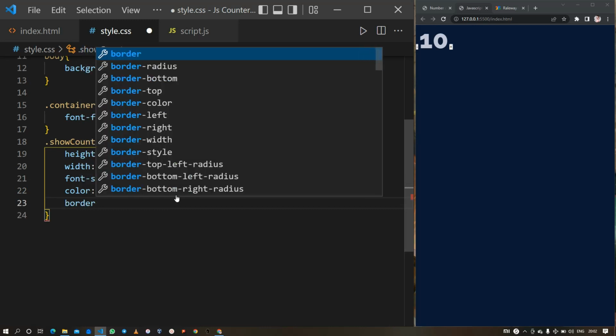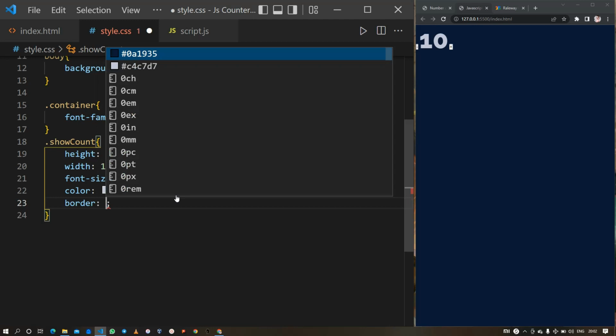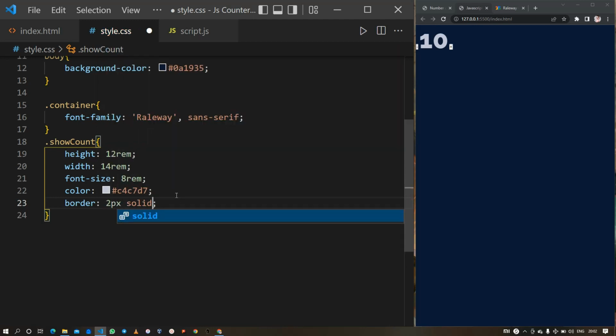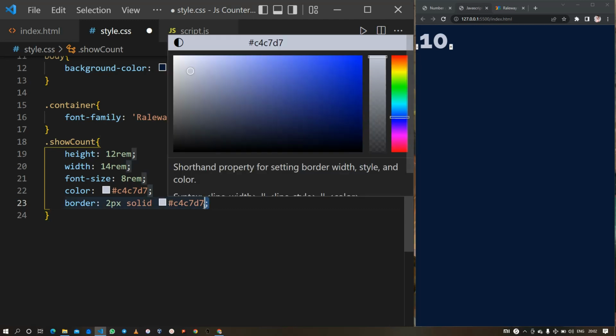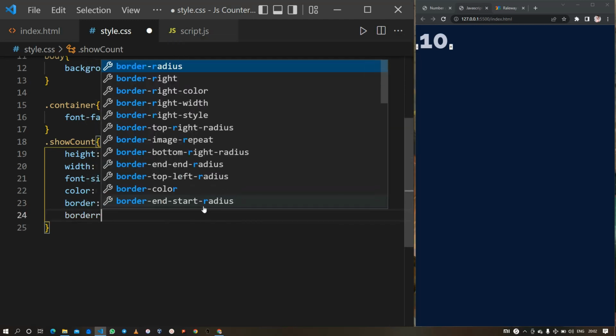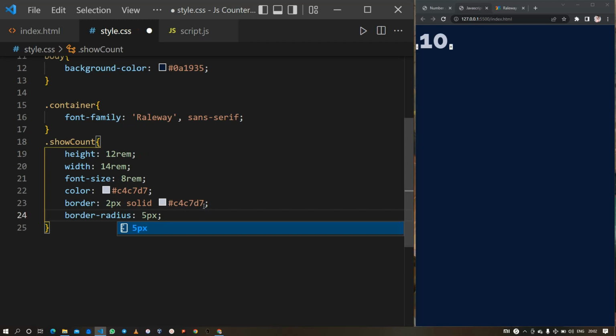Now we will give a border of 2 pixels solid light blue, and also a border radius of 5 pixels. Okay, so here it is well and good. I think the upper border is not visible, so let me just take this entire container at the center of my page.